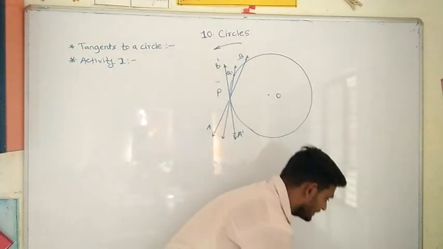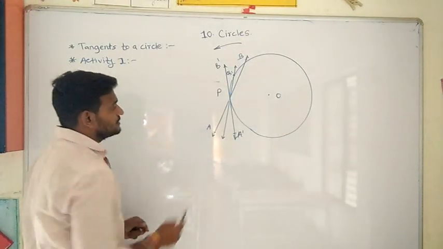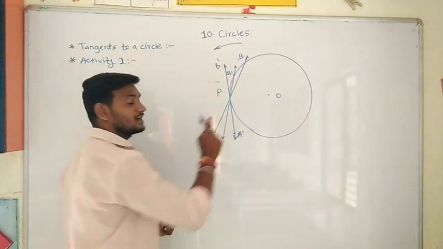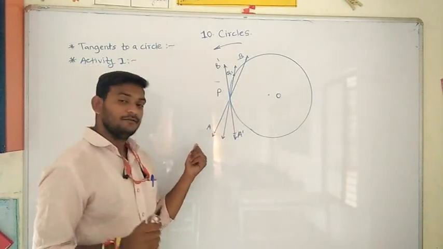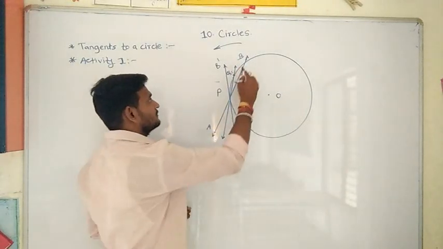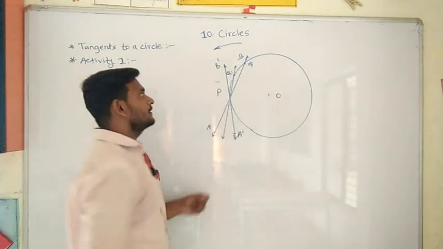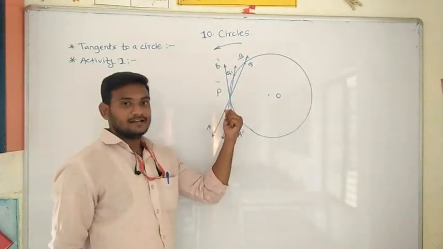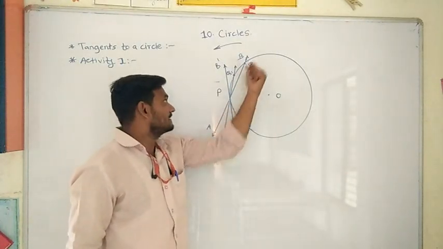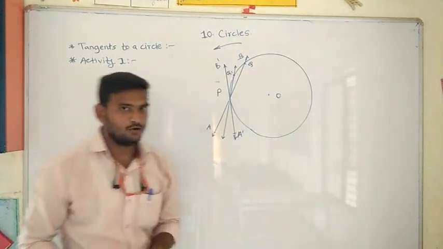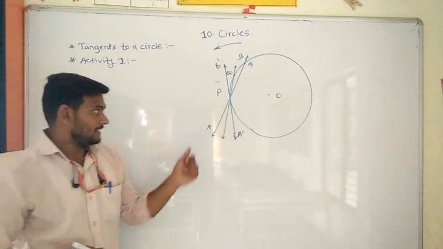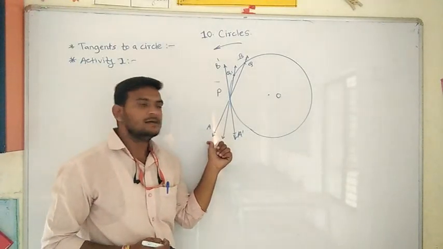Now observe the figure. Initially the wire was AB. Does this wire AB intersect the circle at 2 points or not? Check at which 2 points. One point is P and another point, suppose, I will assume as Q. The wire AB initially intersects the circle at 2 points, P and Q. Therefore, can we say that line AB, or the wire AB, is a secant? Yes. Initially the wire AB was a secant to the circle.